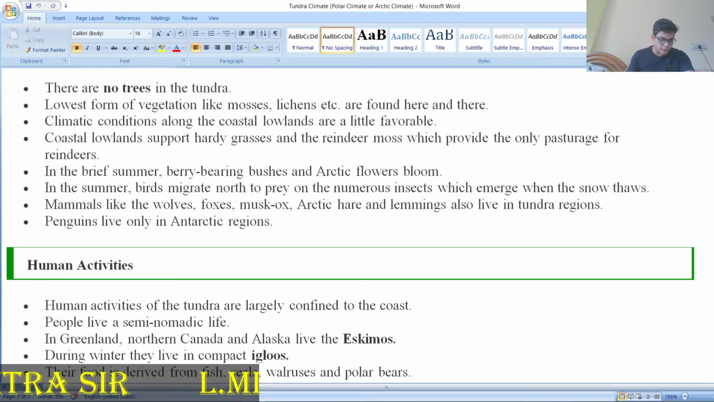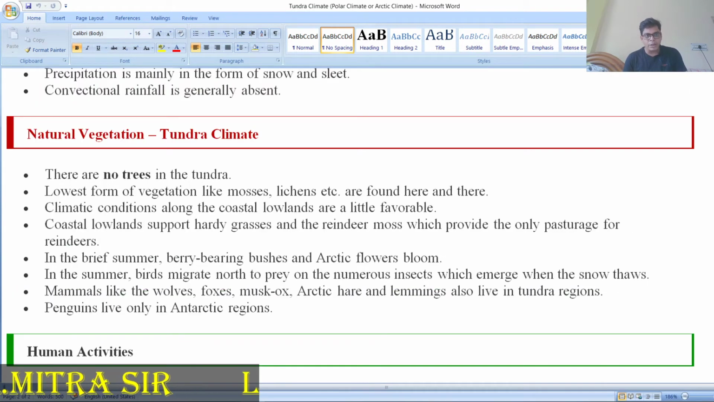What is the natural vegetation? Here the natural vegetation is very sparse. There are no trees; actually, the meaning of tundra is treeless. Only the lowest forms of vegetation are found, like mosses and lichens, during the very short summer season.